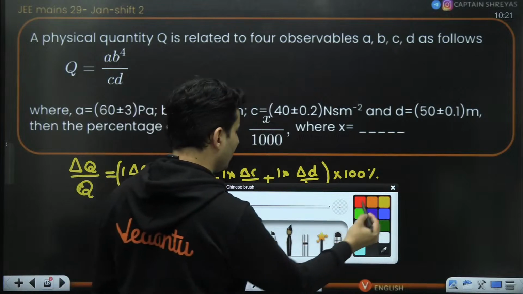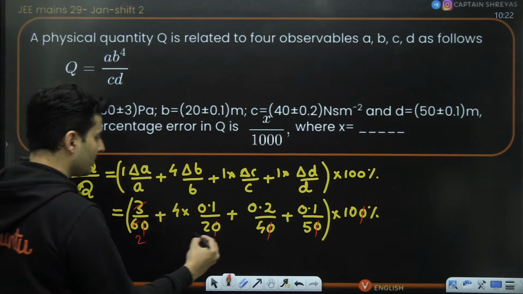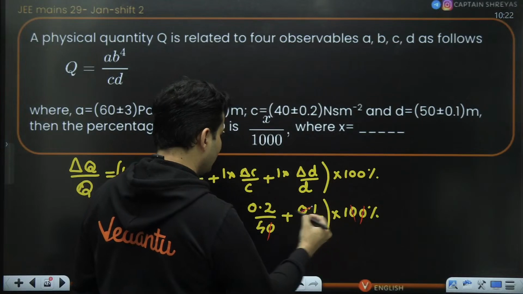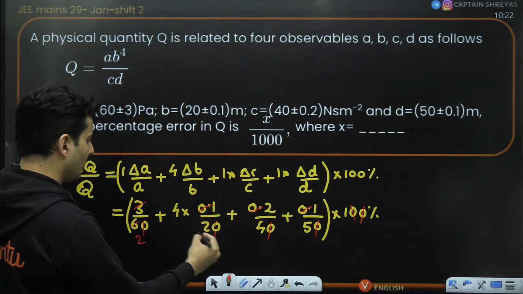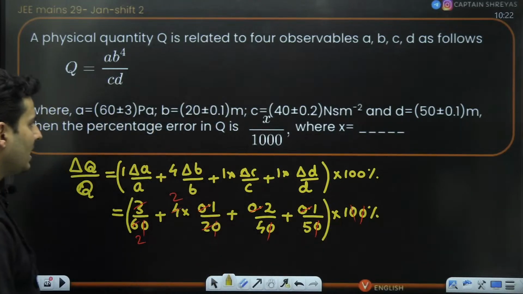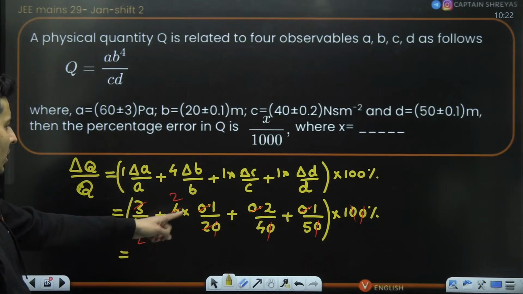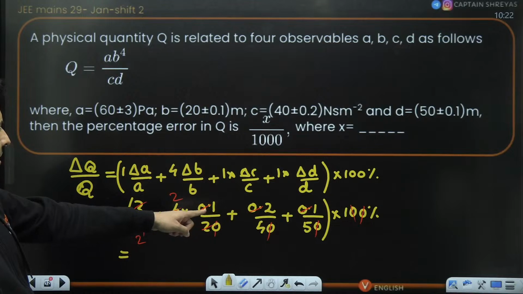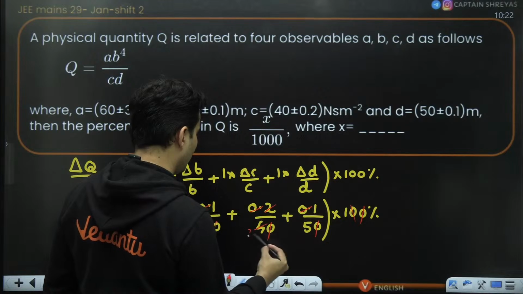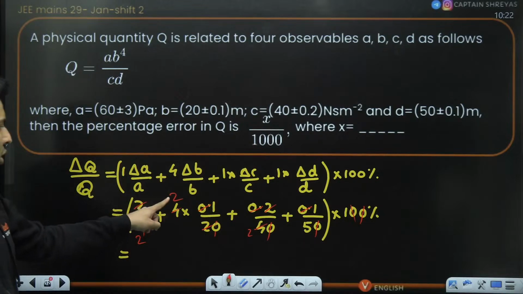So you start cancelling out things. This 0, this 0, this 0, this 0 will cancel. This 3 will go with this 6 two times. You have 0.1, 0.1 everywhere, so this 0 will cancel out those points. This 2 will go with this 4 two times. So do the math and see how much you are going to get. This is going to be half. This is going to be 1/4. Sorry, this also is going to be half, if I'm not wrong. Yes, this is 2, this is 4. So this is 1 by 2, and 1 by 2 plus 1 by 2 is 1. 1 plus 2 is 3.